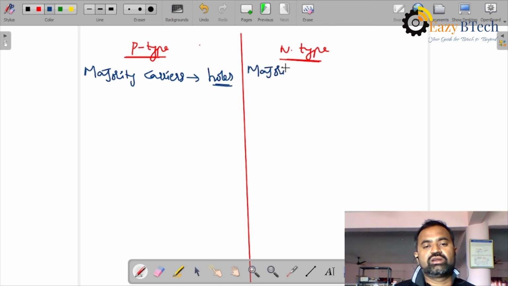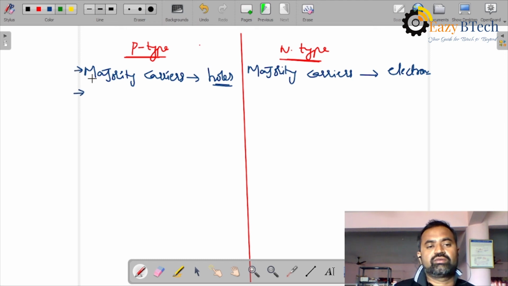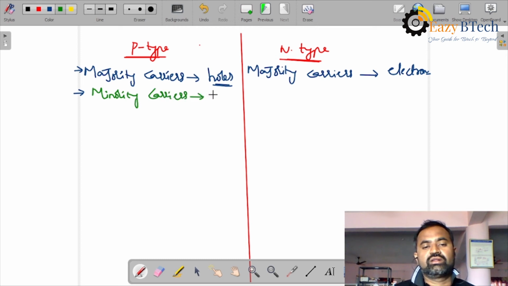Majority carriers in N-type are electrons. Next, minority carriers in P-type are electrons. Minority carriers in N-type are holes.